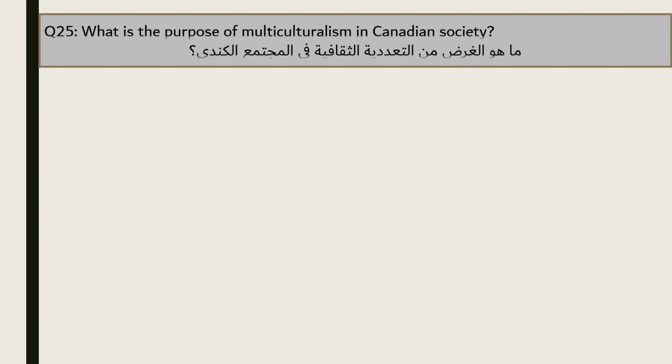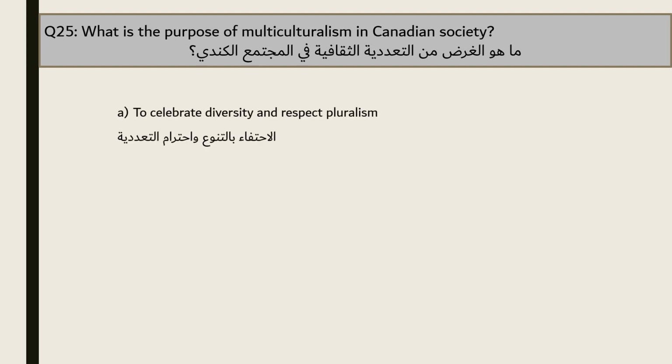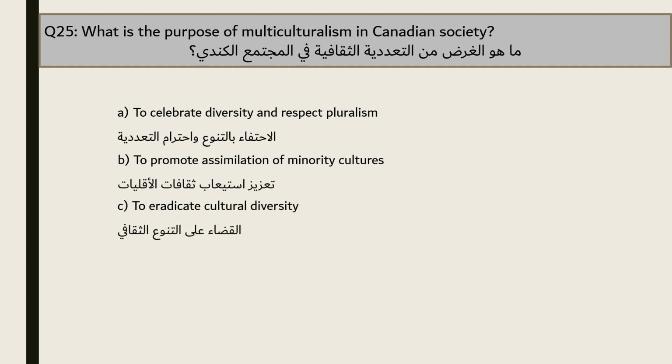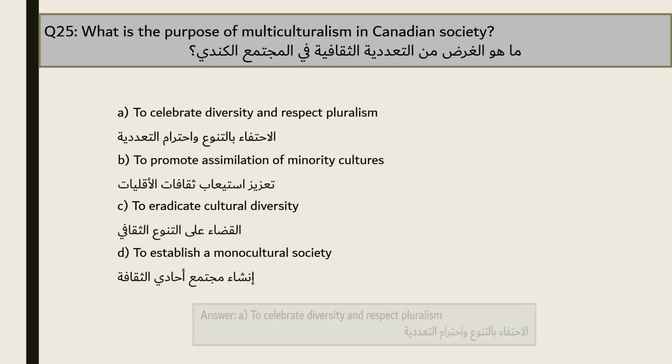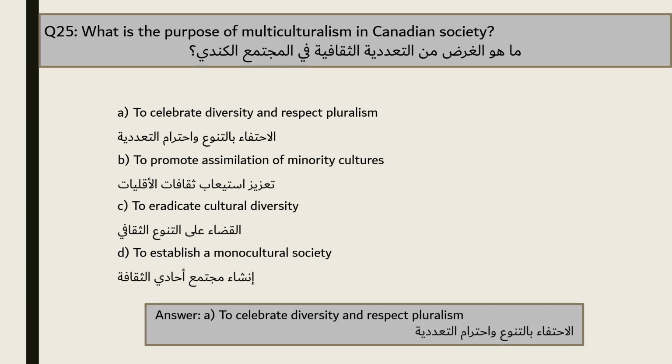Question 25. What is the purpose of multiculturalism in Canadian society? A. To celebrate diversity and respect pluralism. B. To promote assimilation of minority cultures. C. To eradicate cultural diversity. D. To establish a monocultural society. The answer is A. To celebrate diversity and respect pluralism.